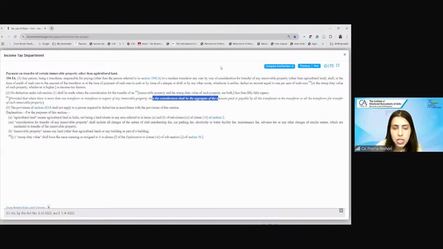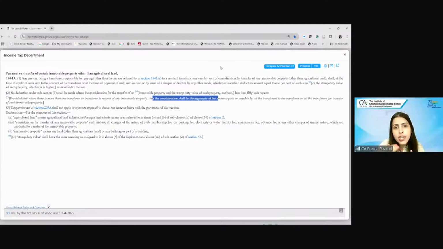Now, what does it mean? Earlier, for the rental under 194I, the 2,40,000 limit was considered in respect of each co-owner. That was the Allahabad High Court case that we discussed. Similarly, here also, since there was no express mention, people were trying to say that this 50 lakh limit is applicable for each transferor.